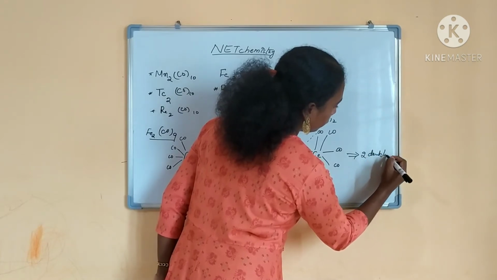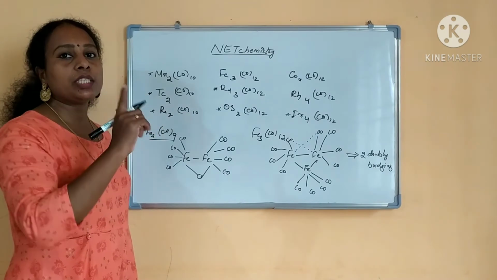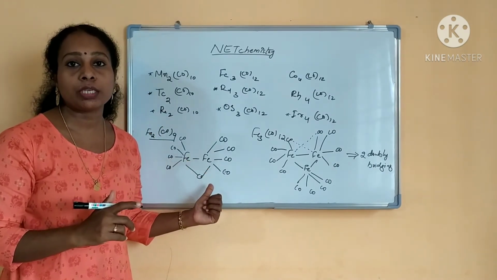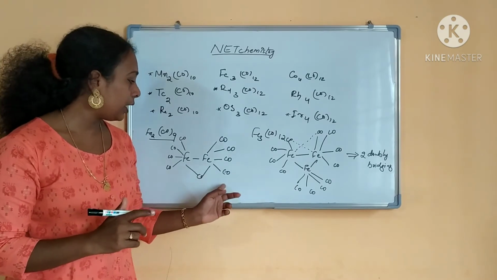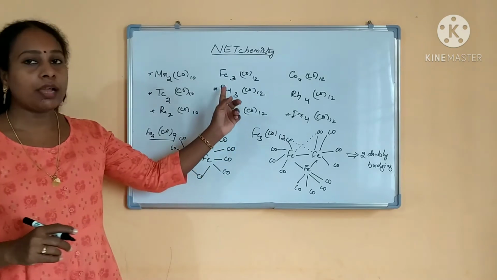But here if you see one bridging, that is not additional bridging. Additional CO is there, that has formed a bridged complex. Okay, this is the bridging in the iron compound. And the next one is Fe3CO12, and these are not having the bridging.